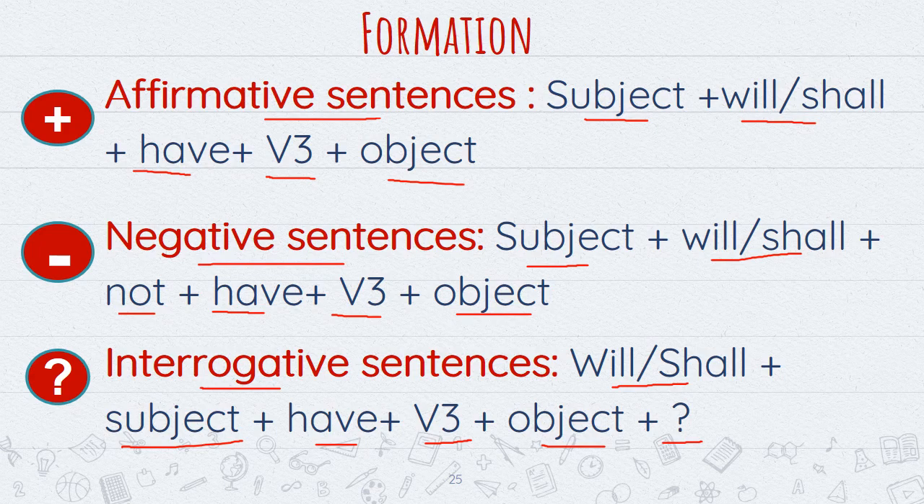In negative, we just add not after will or shall. He will not have completed his work. And in interrogative, we bring will or shall in the beginning to make a question. Will he have completed his work? And question mark. So in this way, we frame sentences, affirmative, negative and interrogative, of future perfect tense.